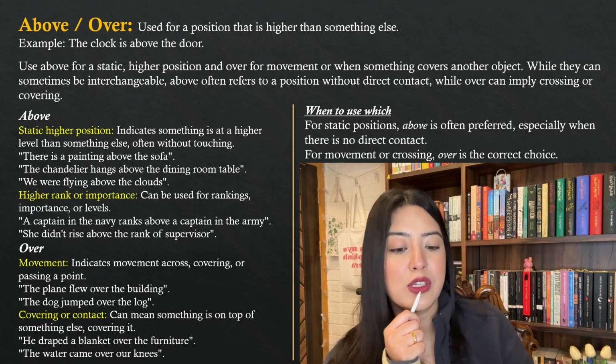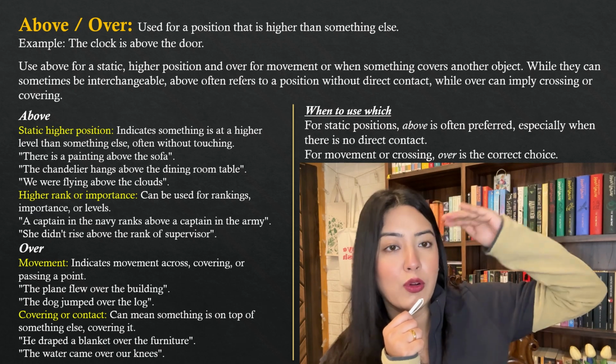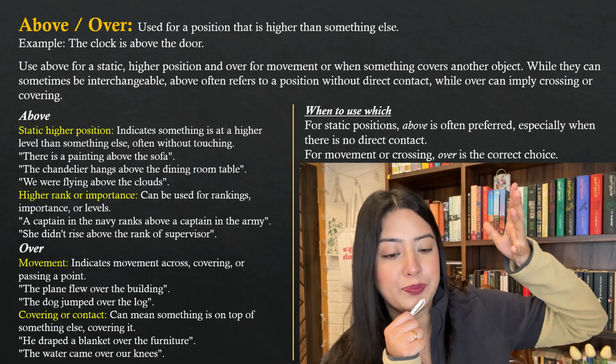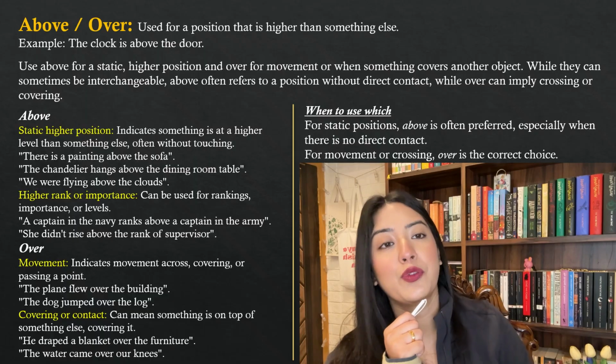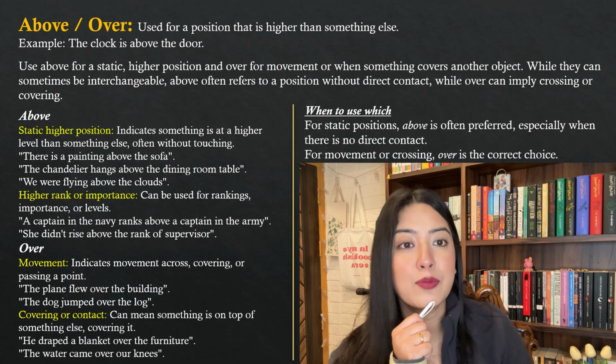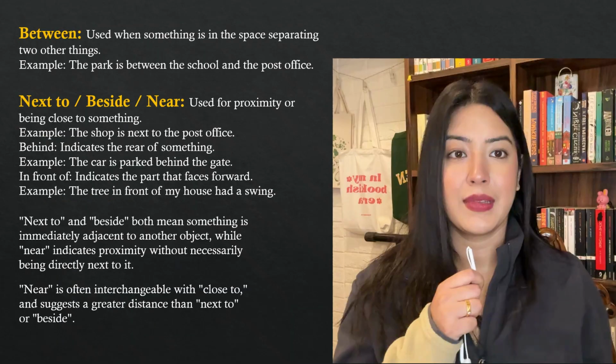Now, when to use which? For static positions, above is used, like I told you. Like, you cannot move that whole floor. It's there. And especially when there's no direct contact. And for movement or crossing, over is the correct choice. It's not static, there's movement involved. So after this, now we're going to move on to the last slide.